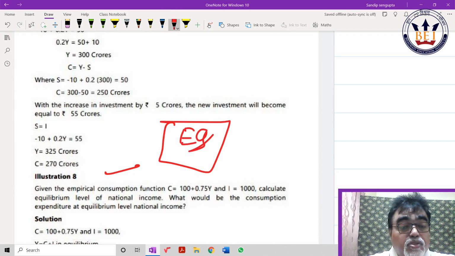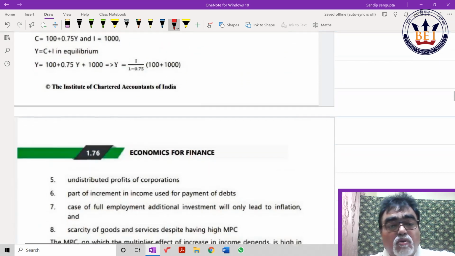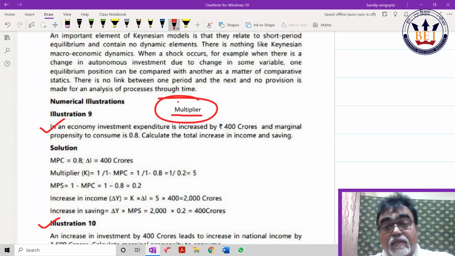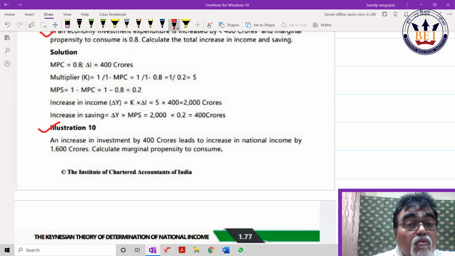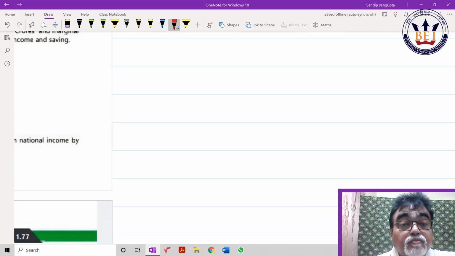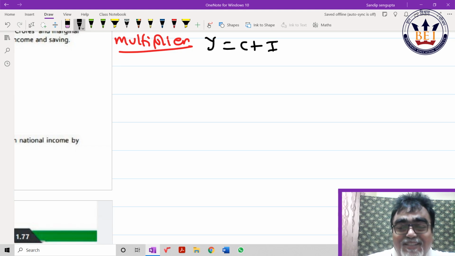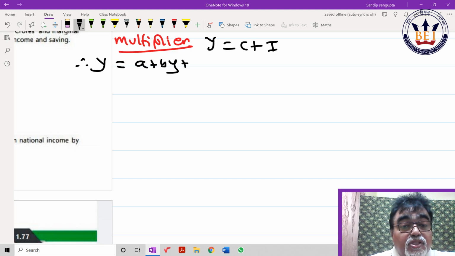Then from illustration 9, you need to know another concept, multiplier. I'm showing you again, no issue. I'll show you the way to crack this sum. First, for illustration 9, what is investment multiplier? Again, simple deduction I'm showing you. Y is equal to C plus I bar. So y is equal to A plus bY plus I bar. The investment changes, income changes, right? Differentiating with respect to I.